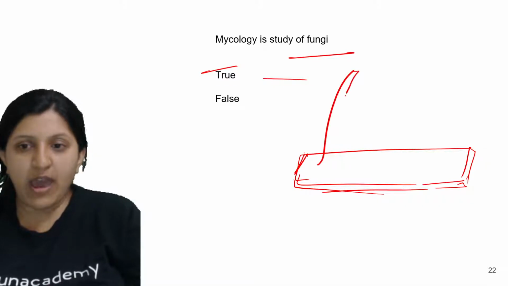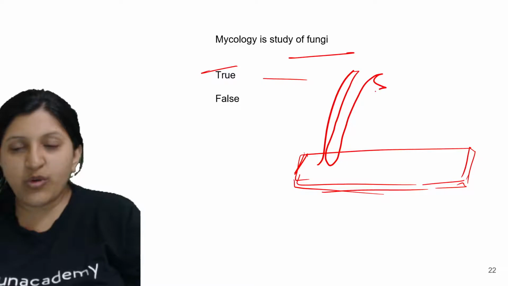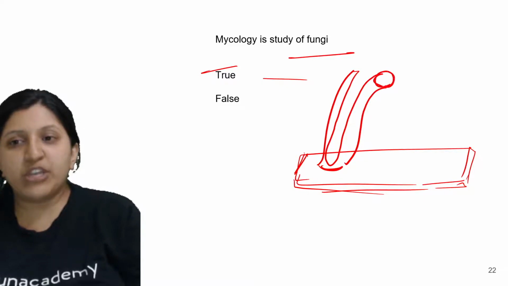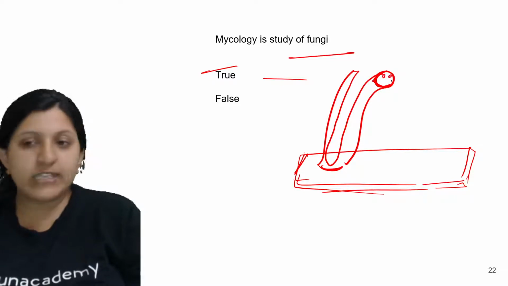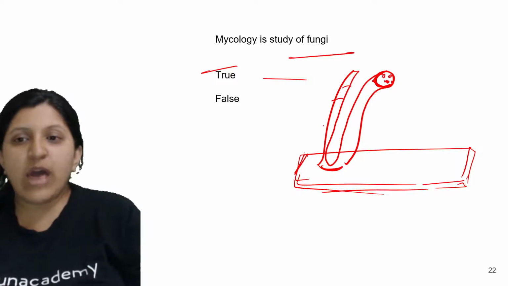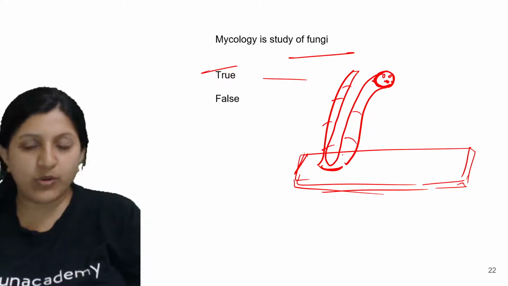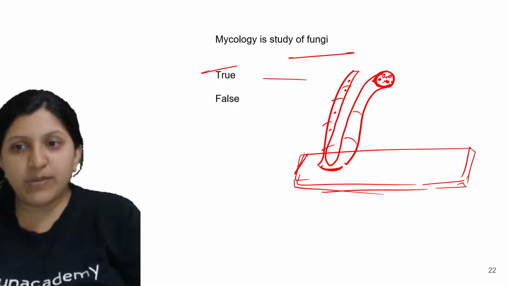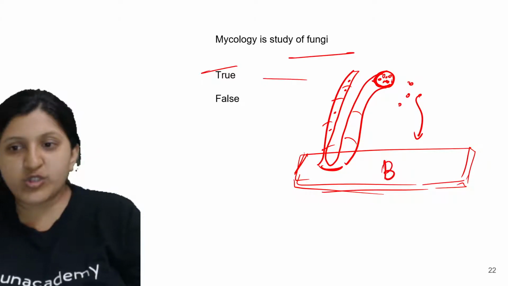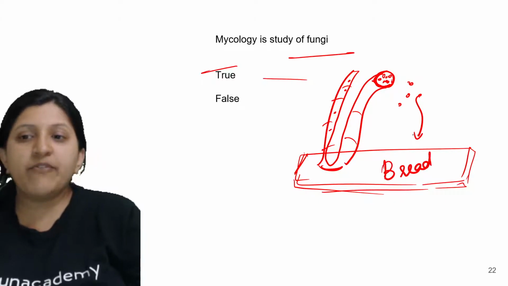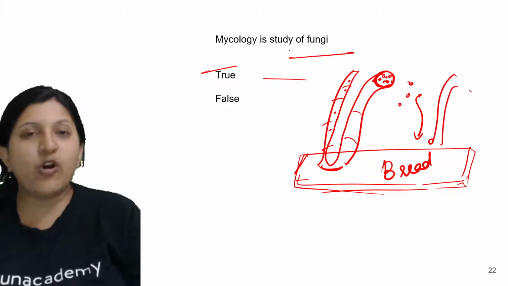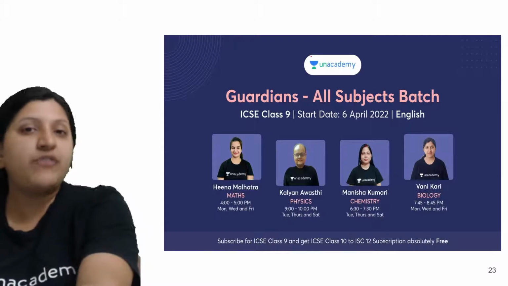So this is now a hypha, which has a structure as such. There is a sporangium formation that we can see here with many spores. This hypha is also uninucleated, so there can be a nucleus. Now this will burst open and spores are released. As this spore falls onto bread again, it will start growing. So in mycology we will be studying the fungi in detail.